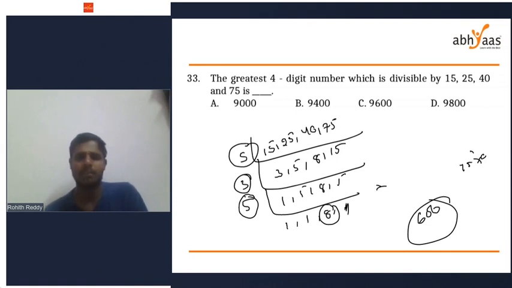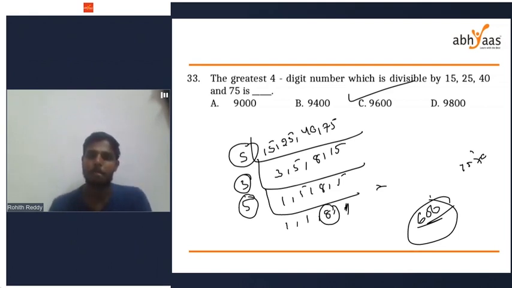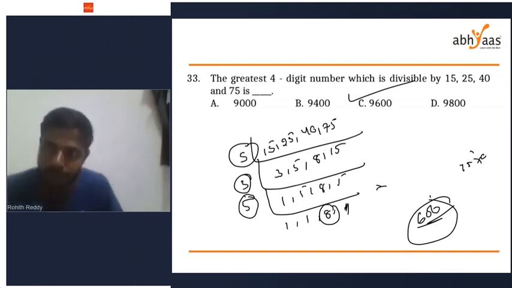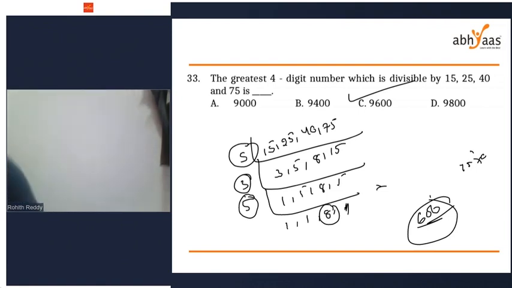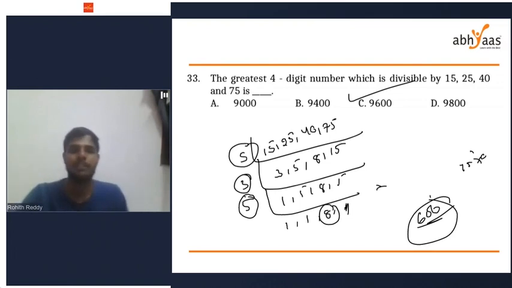What is the greatest 4-digit number which is divisible by 600? 9600 will be your greatest 4-digit number. So 9600 will be your answer.